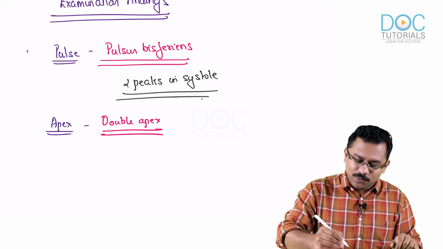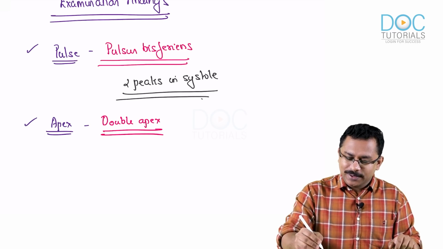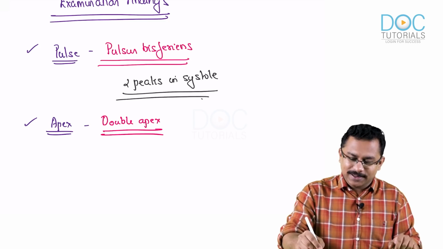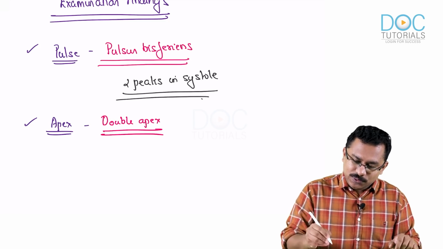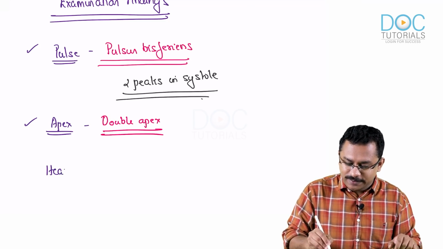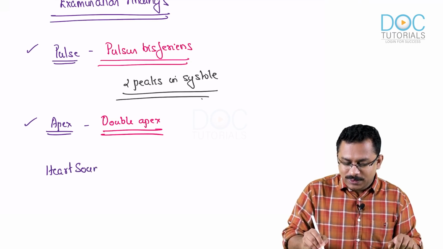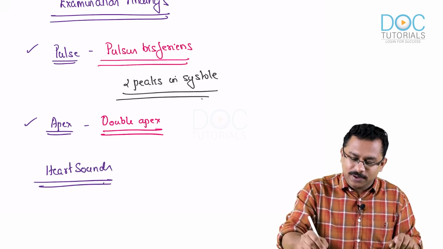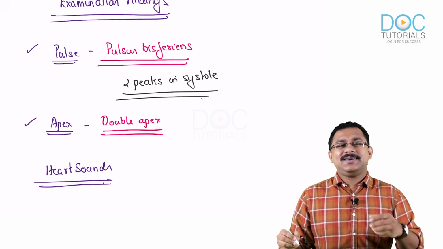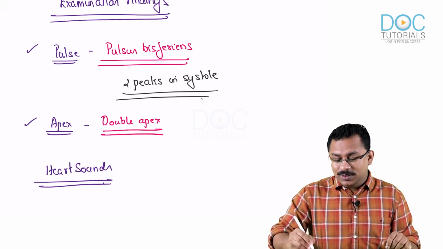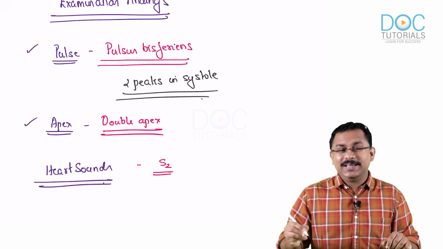So the pulse finding I have told you, the apex finding I have told you. Coming to the heart sounds in hypertrophic cardiomyopathy, a very important point is that you have got to know the peculiarity of the second heart sound.